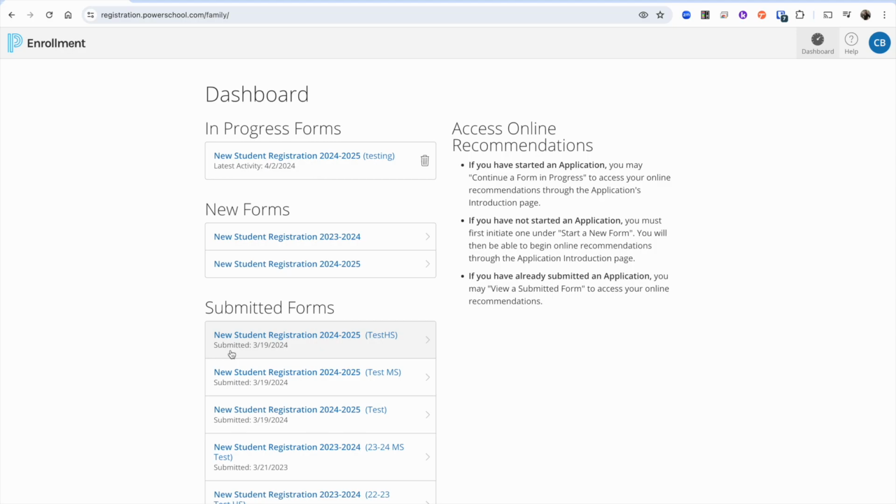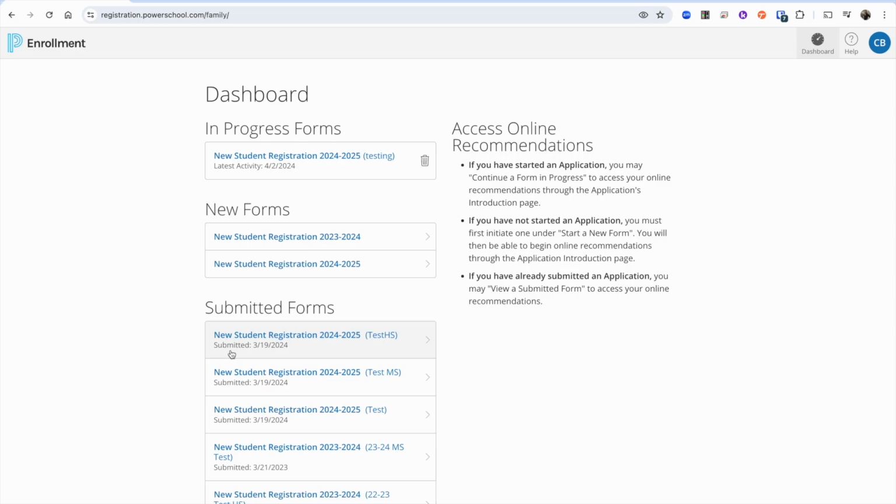Current students are students who are currently active or who will finish the 2023-2024 school year with us in May. Those are current students, and your registration will be in August, and we'll send out more information on that when the time comes. Anyone else, though, would be a new student because your student is not currently active in our student information system.